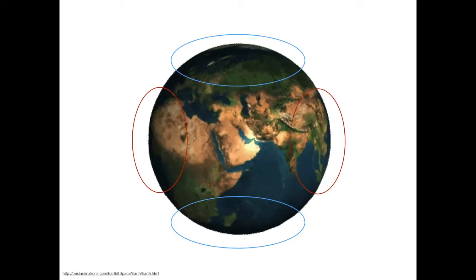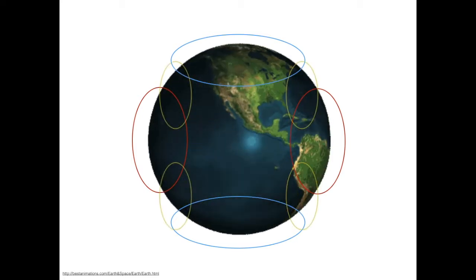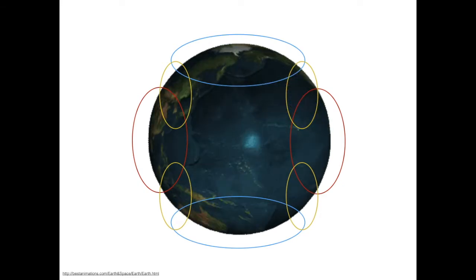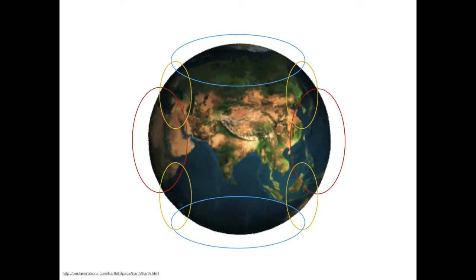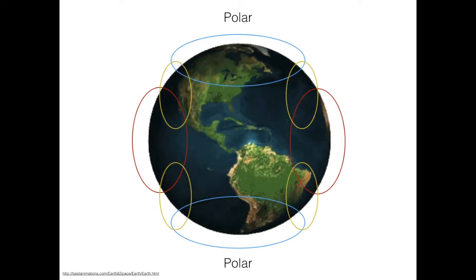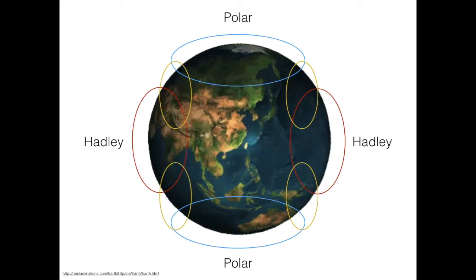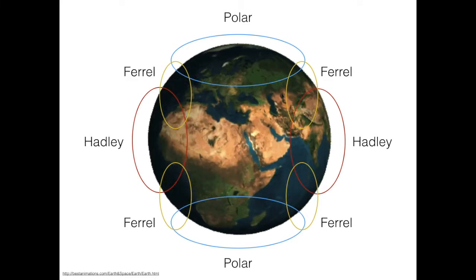Between the Hadley and polar cells, we are introduced to a third group of cells, the Ferrel cells. Since these are between the polar and Hadley cells, these tend to neutralize air temperature and make it circulate to the next cell. However, there are also two phases to Arctic oscillation. The first one is positive Arctic oscillation, which increases the atmospheric pressure in the Hadley cells, and the second one is the negative Arctic oscillation, which increases the pressure in the polar cells.